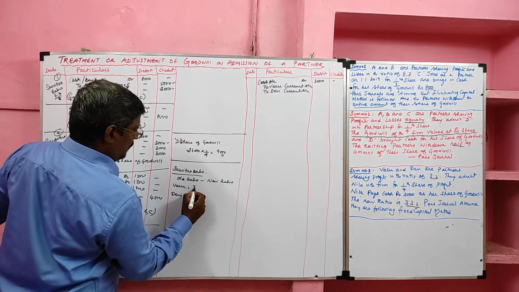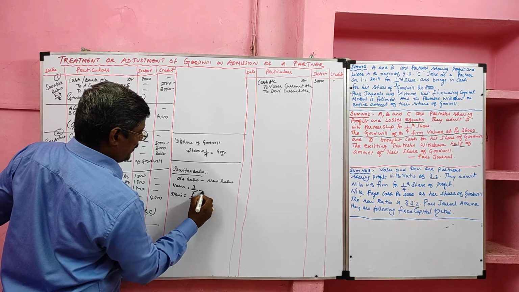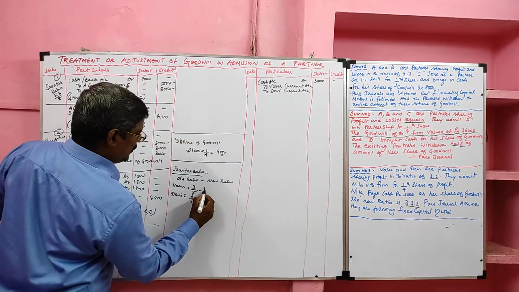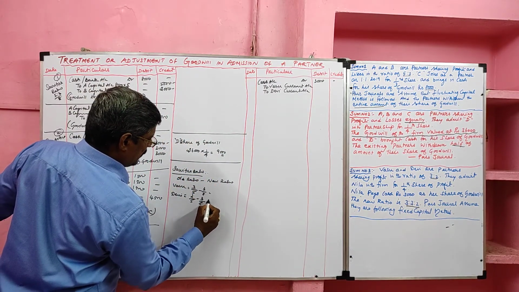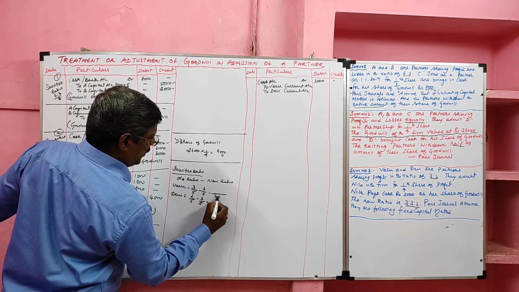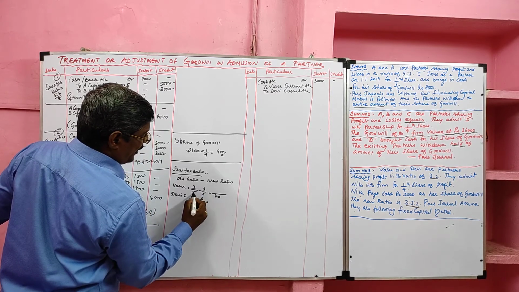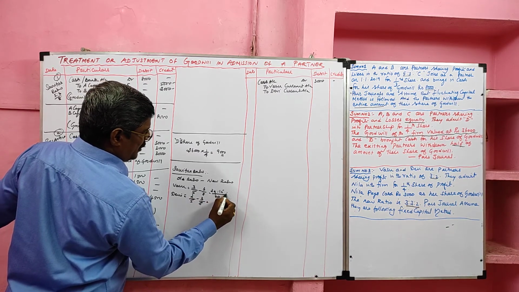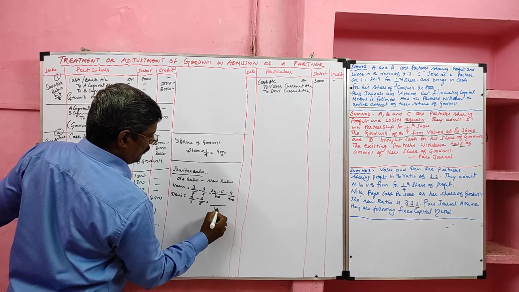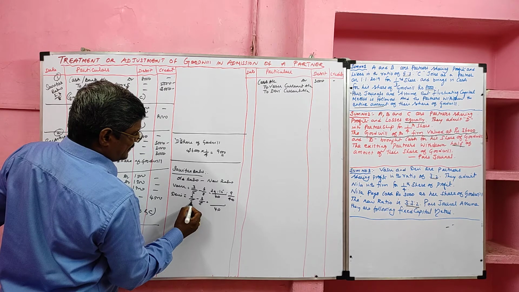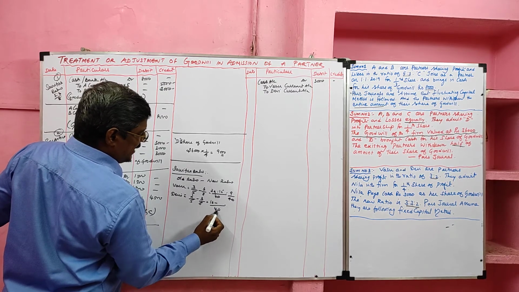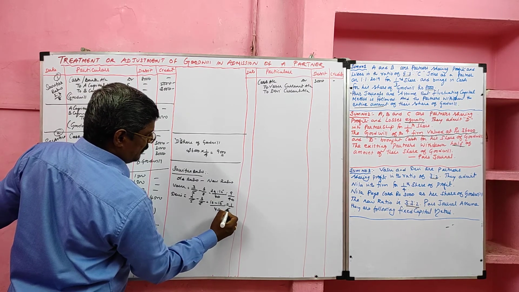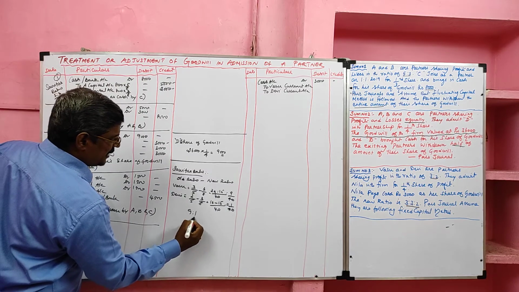Vasu's old share 3/5, Devi's old share 2/5. Minus new share 3/8. So we can multiply by 40. 40 divided by 5, 8. 8 threes are 24. 40 divided by 8, 5. 5 threes are 15. So 9/40. Here 40 divided by 5, 8. 8 into 2, 16, minus 40 divided by 8, 5, 5 threes are 15. Balance 1/40. So the sacrifice ratio is 9:1.